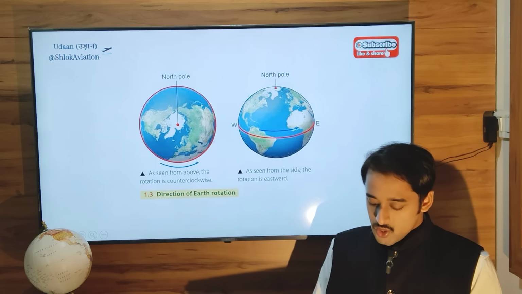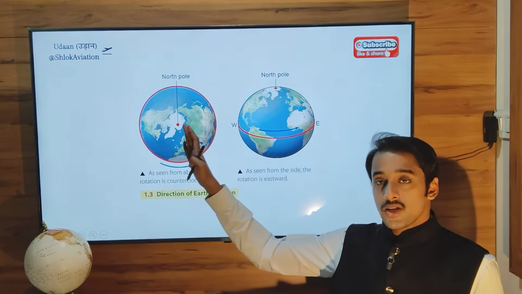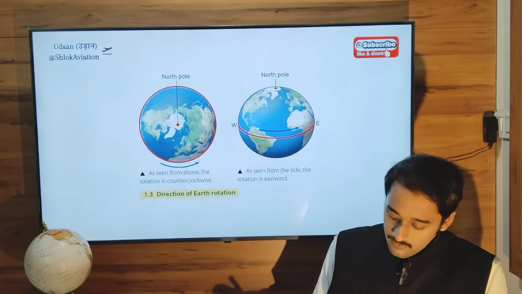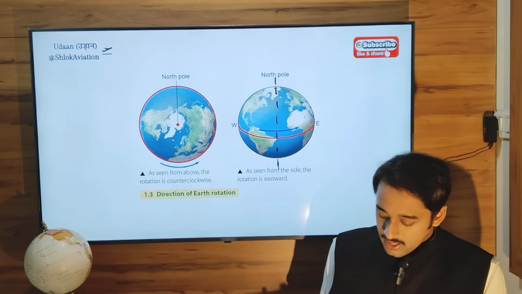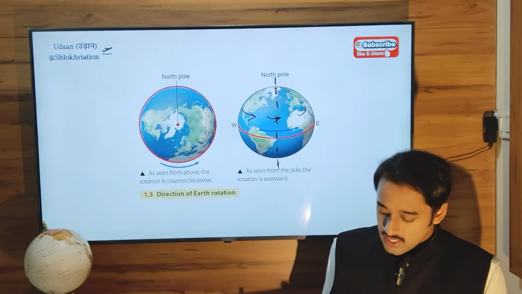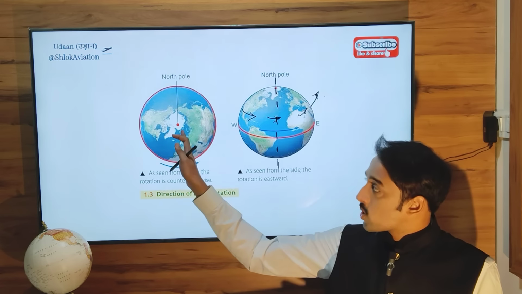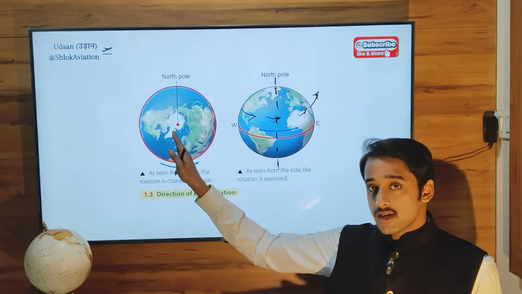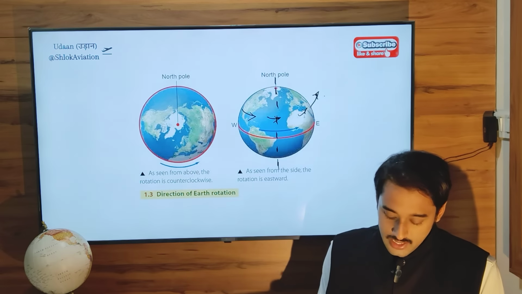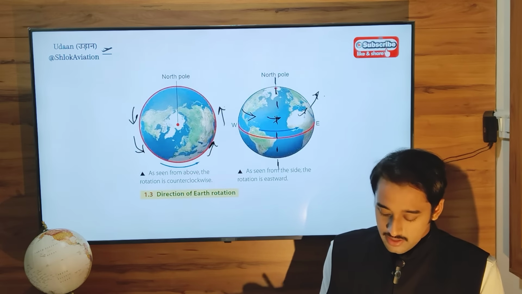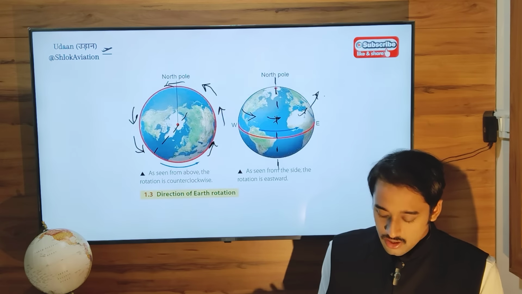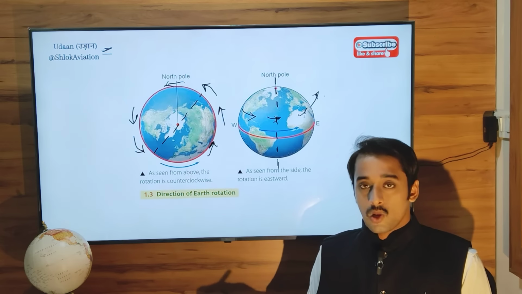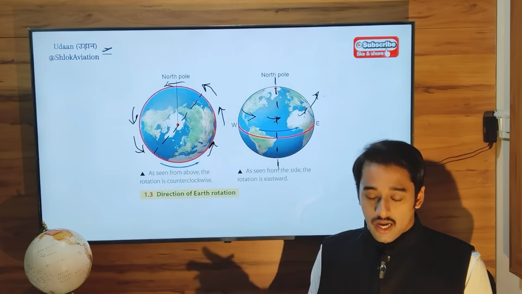Right here, we have this side view of the earth and the top view of the earth. We have the axis passing through the north pole and the south pole. The earth rotates from west to east around its axis, and viewed from the top position, that is from the north pole, the same view will be anti-clockwise when going from west to east. This tells us that the earth rotates about its polar diameter, not the equatorial diameter.